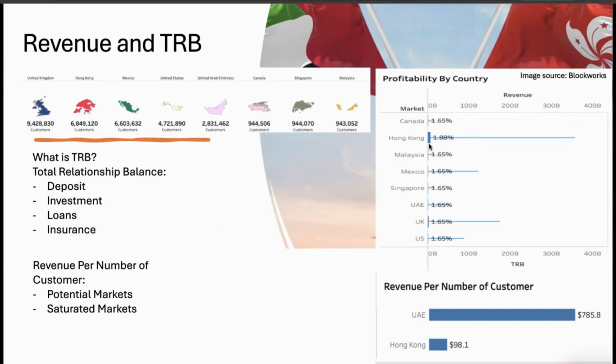However, when we look at how much revenue per customer, we see that Hong Kong is actually quite low, and UAE is the highest of all markets. UAE is a small market with a low TRB and revenue generated, but yet they have the highest revenue per customer, which means that this is a potential market the bank should develop their client base in. However, Hong Kong could really be saturated due to this, and my teammate James will further examine why that is.